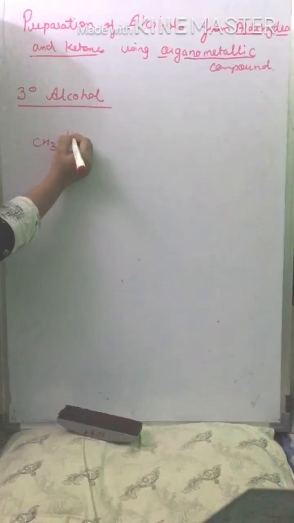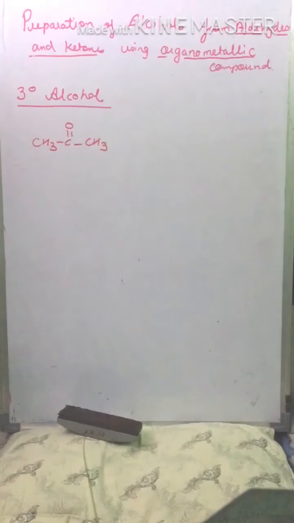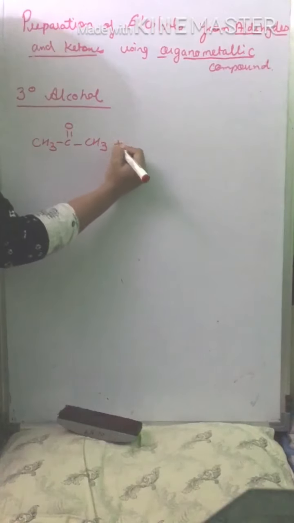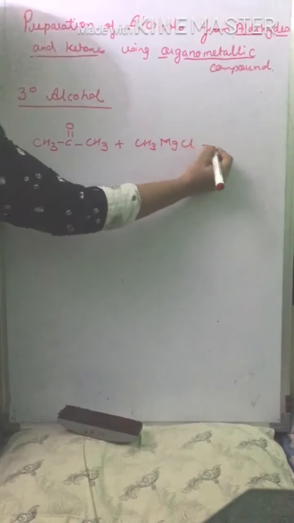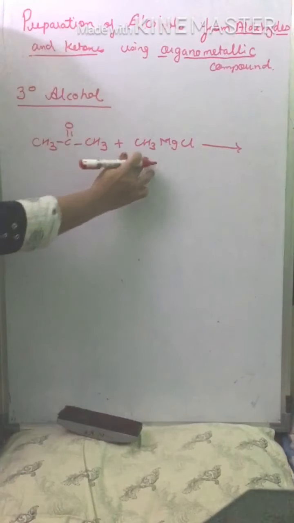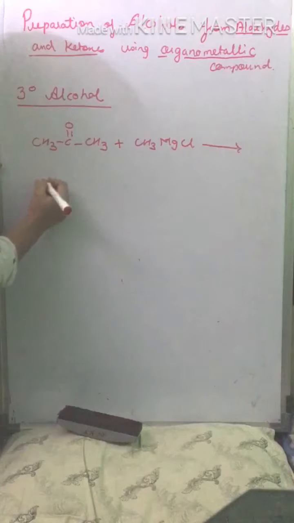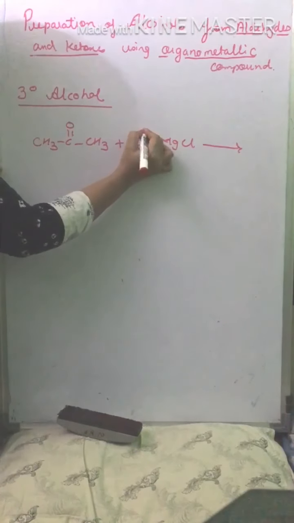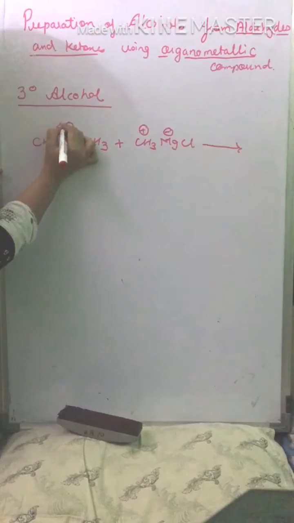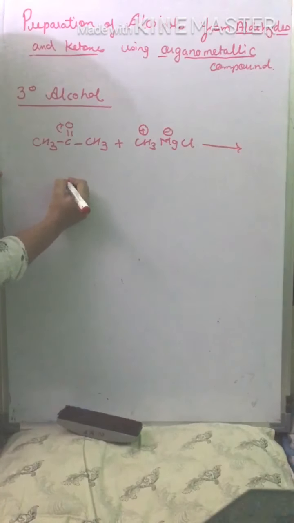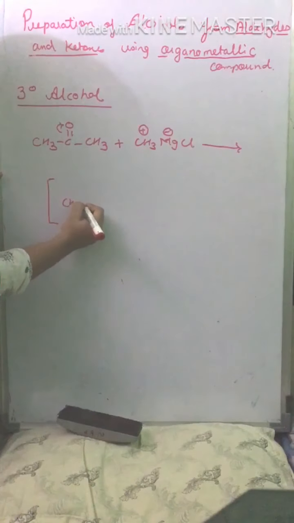We'll take the basic ketone, that is acetone or propanone. Again the same Grignard reagent which we are using, CH3MgCl, and this is carrying a positive charge and negative charge. Oxygen is pulling the electrons towards itself. It leads to the formation of a tetrahedral intermediate.